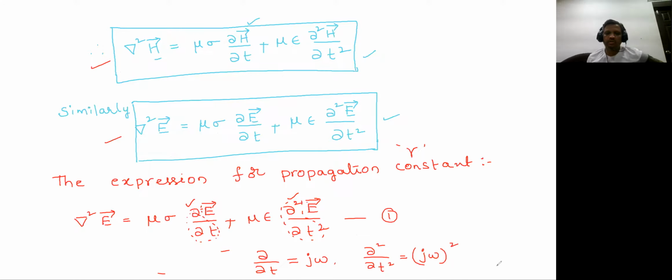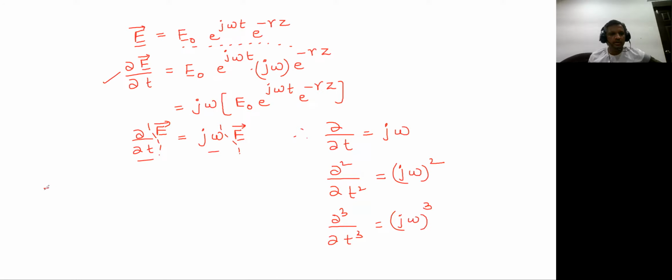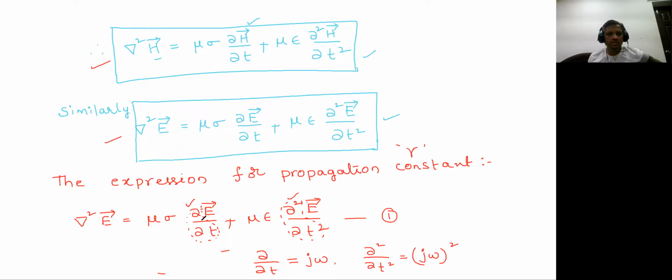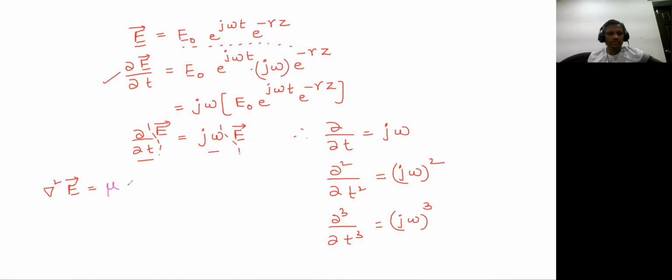So what you will be getting is del square of E is equal to mu sigma into j omega E plus mu epsilon into j omega whole square into E.